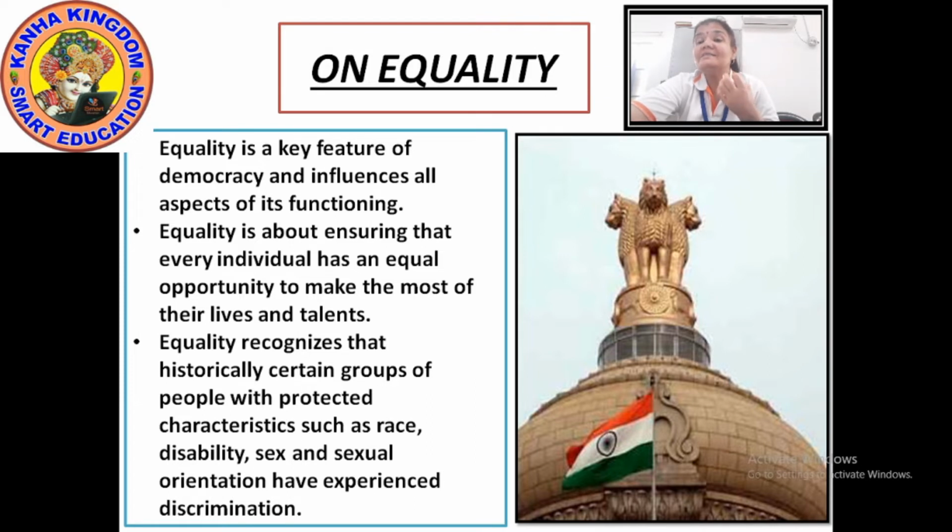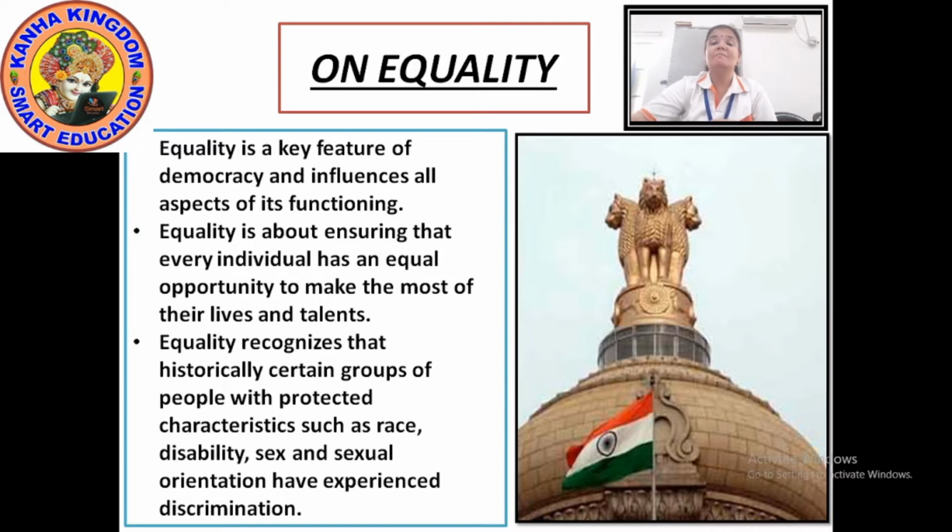Equality recognizes that historically certain groups of people with protected characteristics such as race, disability, sex or sexual orientation have experienced discrimination. Okay? Now what is discrimination? Discrimination means the unjust or prejudicial treatment of different categories of people. Means to treat people as per their level, right?